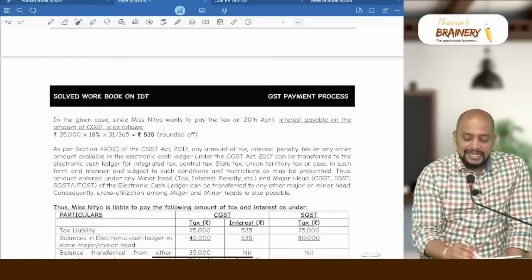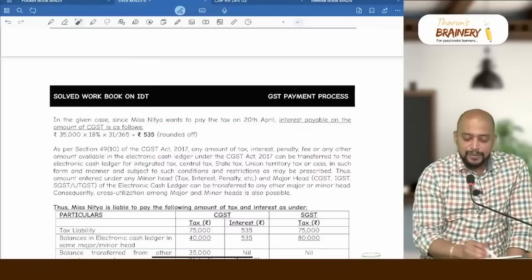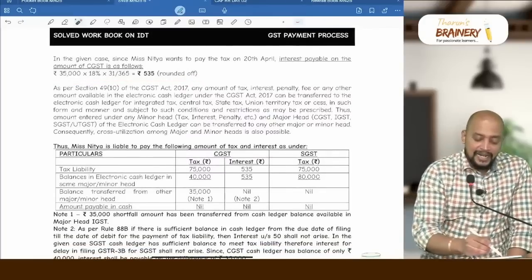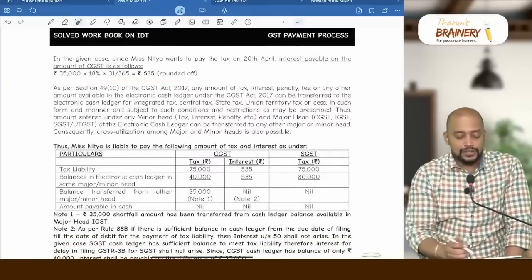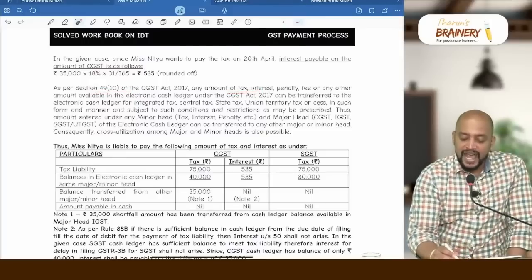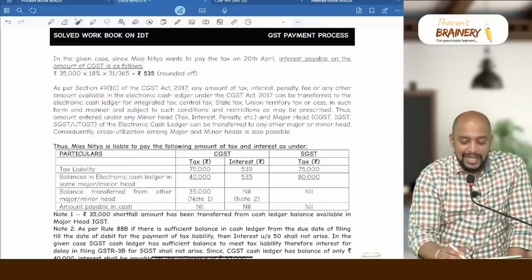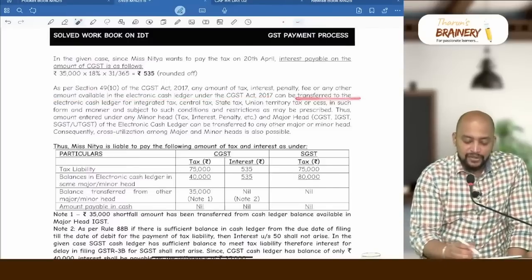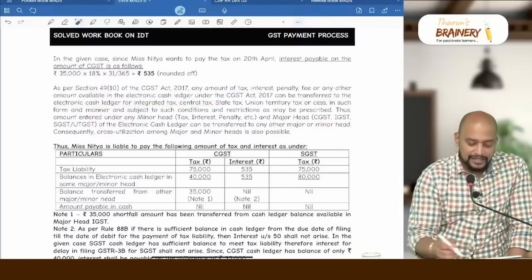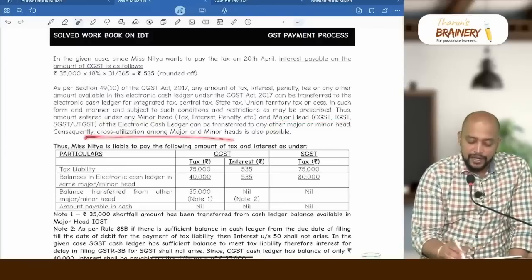In the given case, since Miss Nitya wants to pay tax on 20th April, interest payable on amount of CGST 35,000 into 18%. And I gave the explanation also. As per section 49 subsection 10, any amount of tax, interest, penalty, fee or any other amount available in the cash ledger under CGST Act can be transferred to such cash ledger for integrated tax. Thus amount entered under any minor head and major head can be cross utilized.